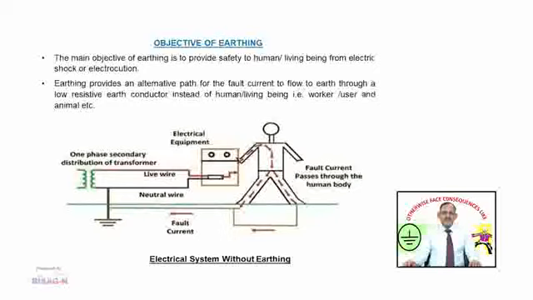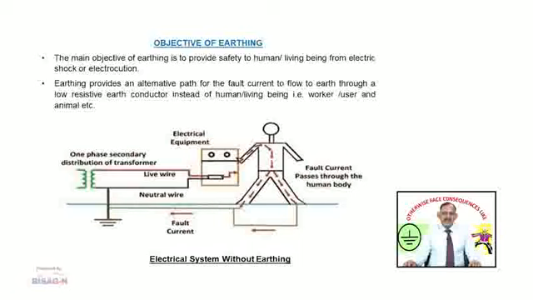What are the various objectives of earthing? Why do we need earthing? The main objective of earthing is to provide safety to humans or living beings from electric shock or electrocution. Earthing provides an alternative path for the fault current to flow to earth through a low resistive earth conductor instead of a human or living being, that is workers or users or animals, etc.